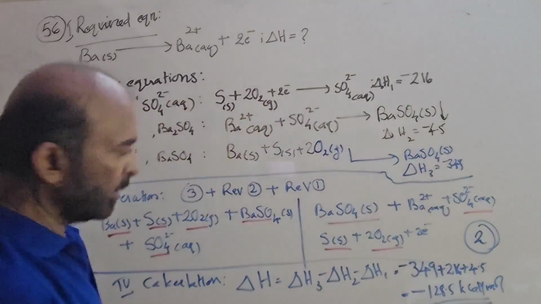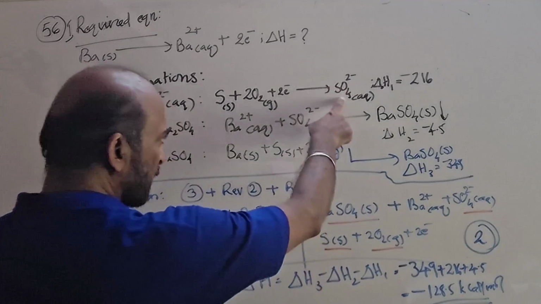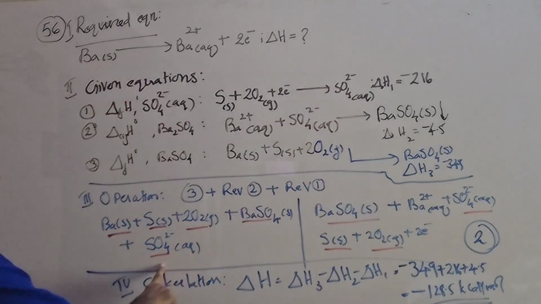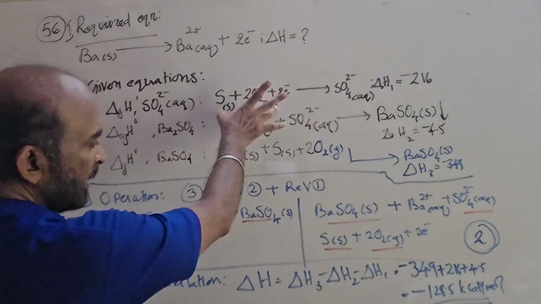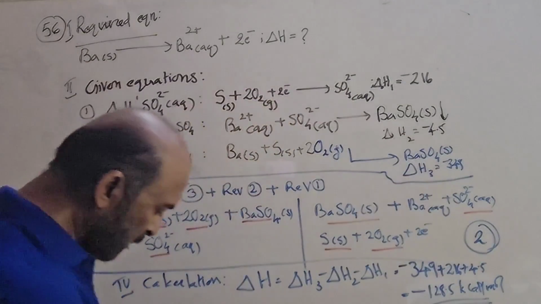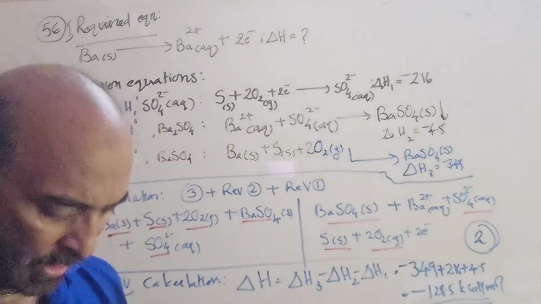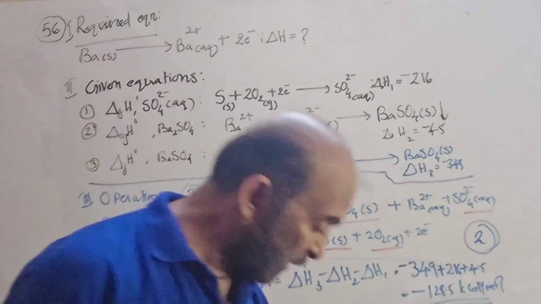That is also over. Now reversed 1 I have to add. Reversed 1, so the product is added on the reactant side. The 3 reactants are added, including the electron, which is written on the product side. Now what do we have to do? We have to cancel identical terms. Okay.